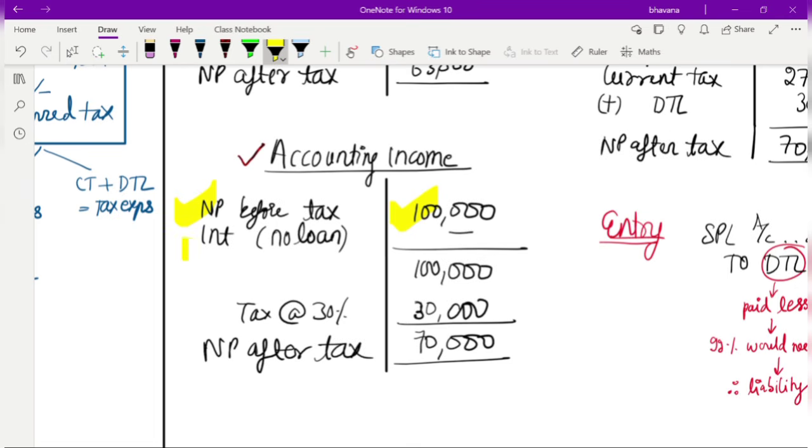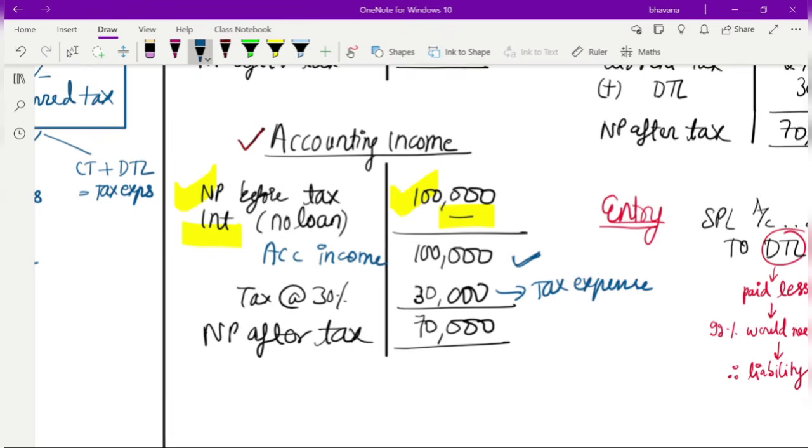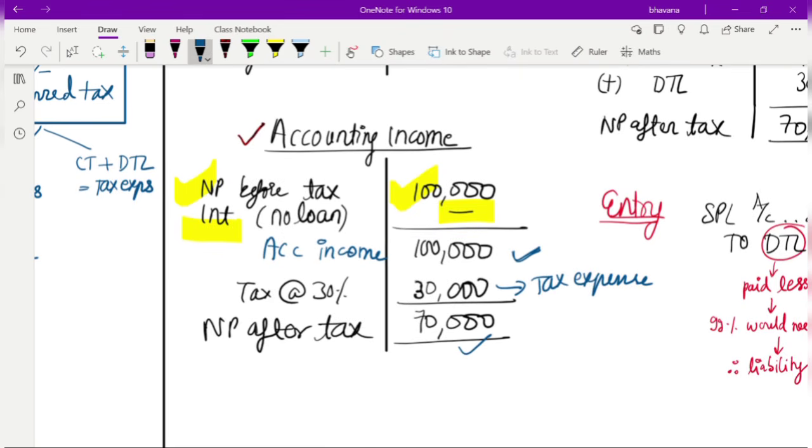When you come to deduct the interest, this year there is no loan at all. Therefore you will not book any interest, so there is no expense. That means your accounting income is also 1 lakh only. Then you find tax at 30% on your accounting income, which comes to 30,000 rupees, and this will be known as your tax expense. Then you get a net profit after tax of 70,000.